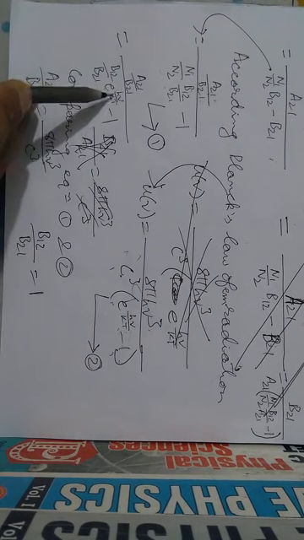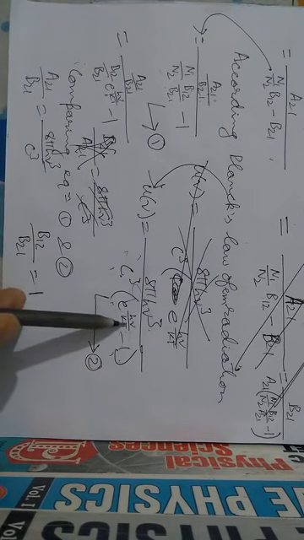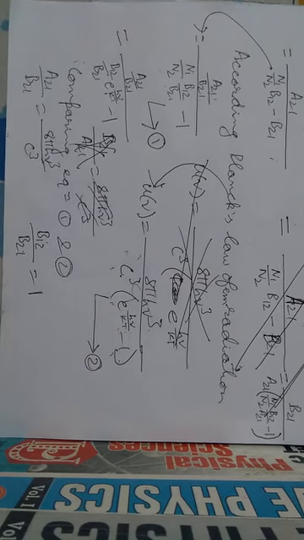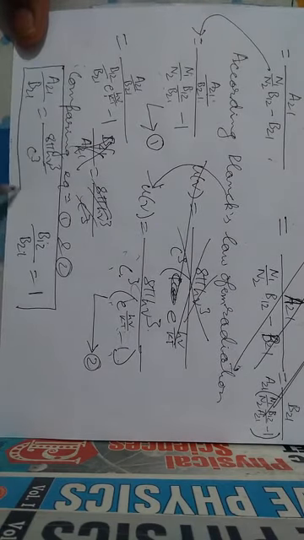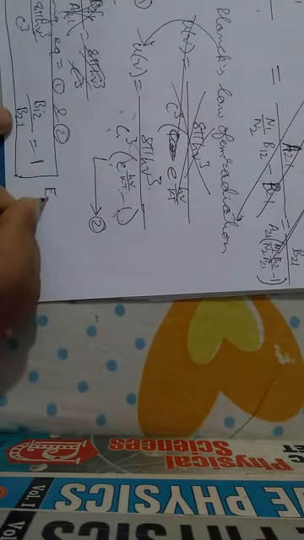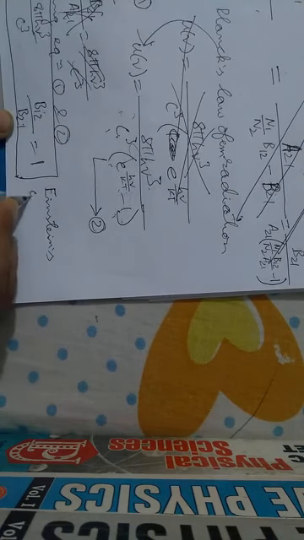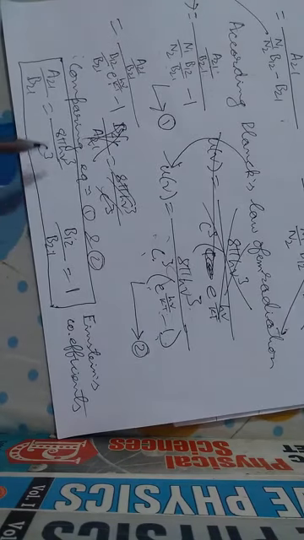So the coefficient of e to the power h nu by kt is B12 by B21, and here it is 1. So B12 by B21 is equal to 1. These are the Einstein's coefficients, and these are the values of the Einstein's coefficients.